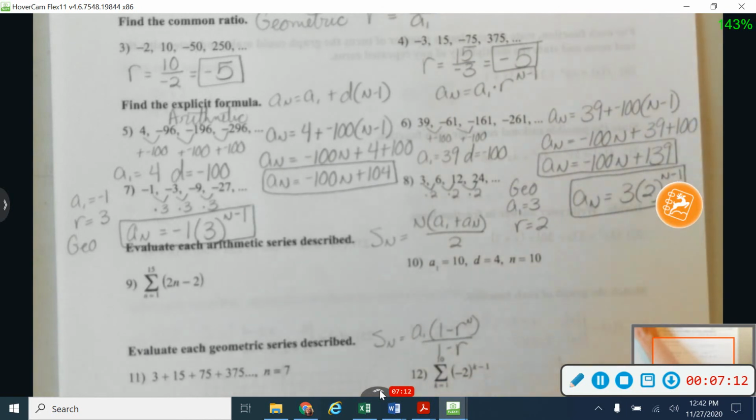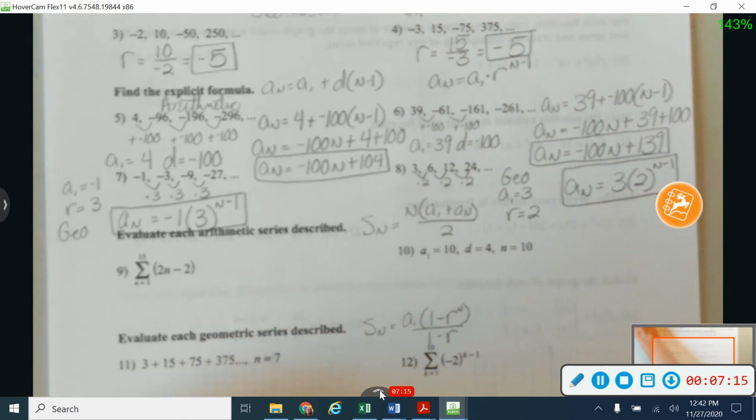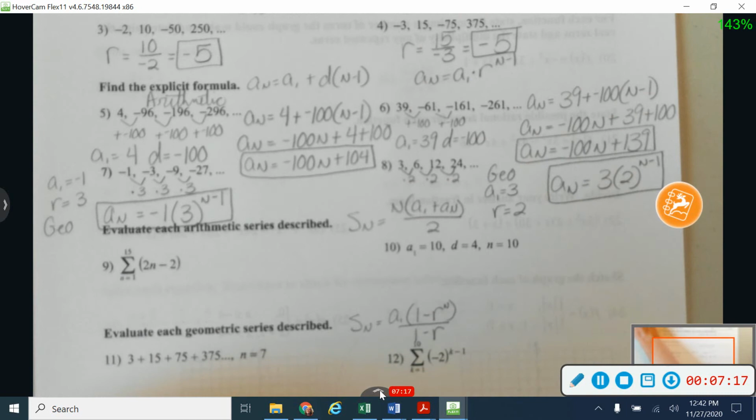Just like that. Okay, again, if you're having trouble finding your r value, you can always take a sub 2 and divide by a sub 1. So 6 divided by 3 would give me that 2 that I was multiplying by.